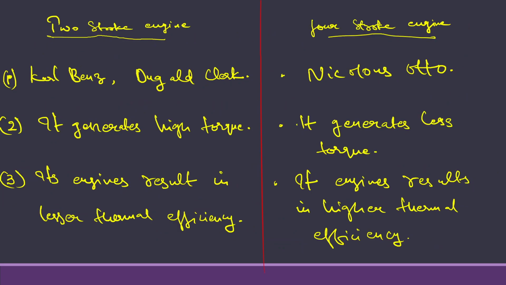The two-stroke engine was invented by Carl Benz and Dougald Clark, and the four-stroke engine was invented by Nicholas Otto. One has high torque and the other has less torque. So these are the differences.